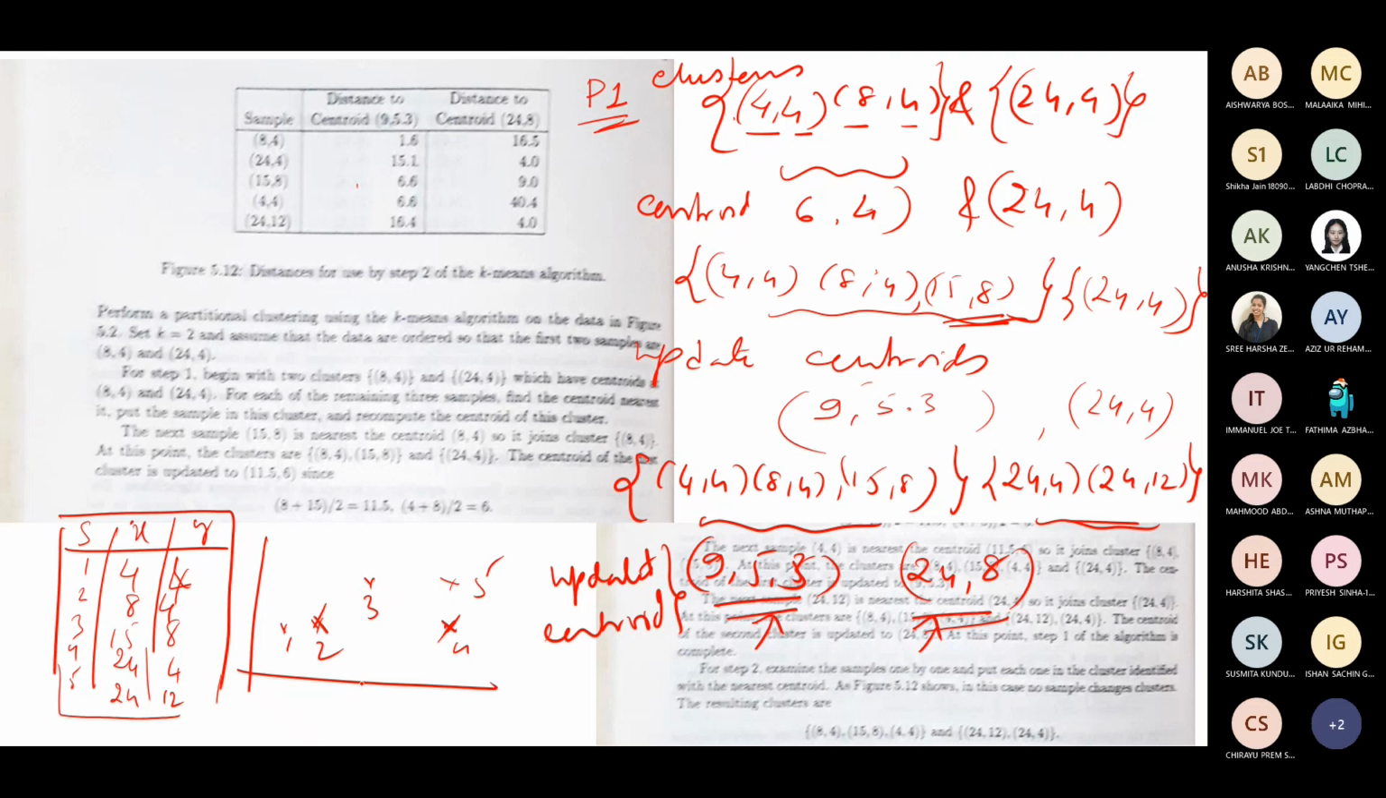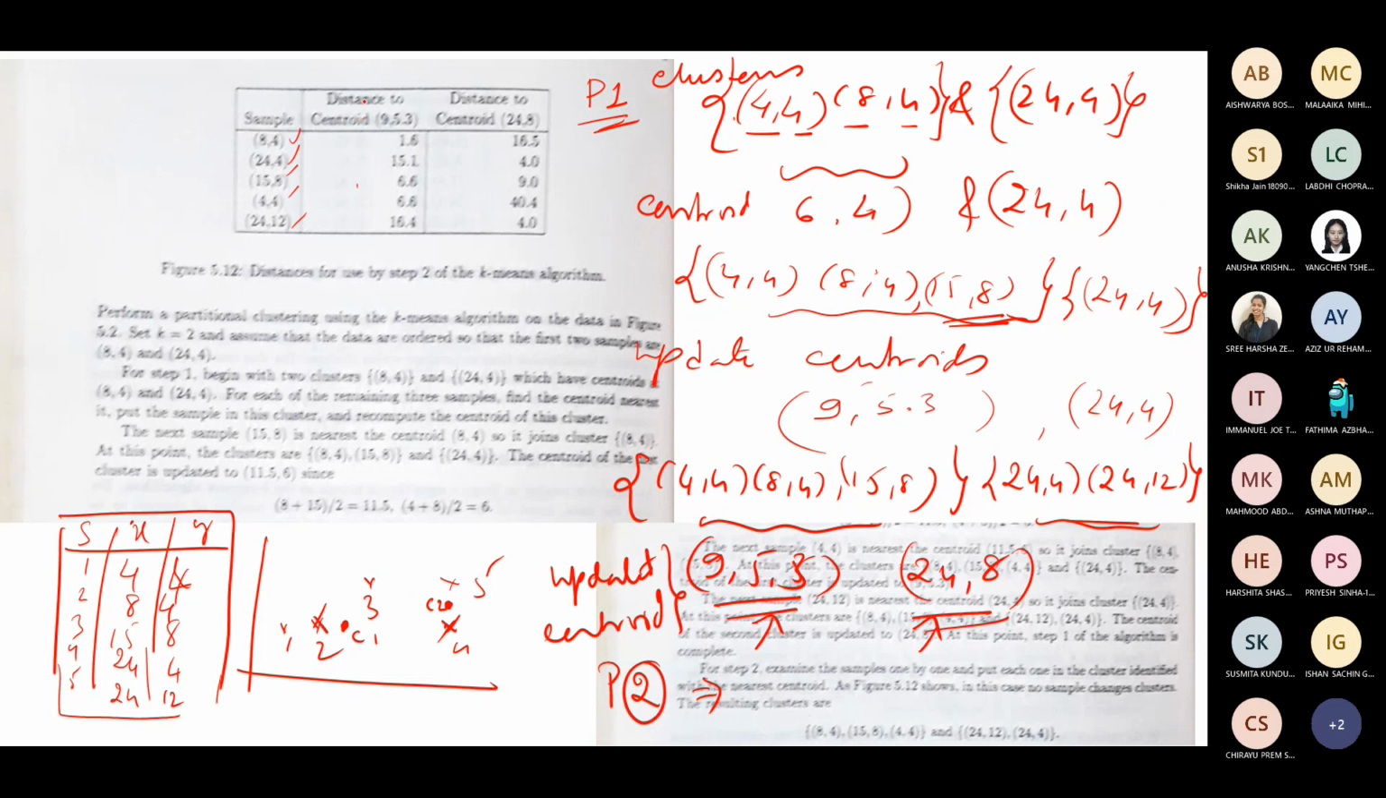Somewhere 9, 5.6. I'll mark it with a dot, a filled circle, something like that. And one more is 24, 8, maybe somewhere here. So these are the centroids. Now in the second pass, passing through the data a second time, what you have to do is regroup based on these new centroids. So you can make a table if you want. So all the samples you take.